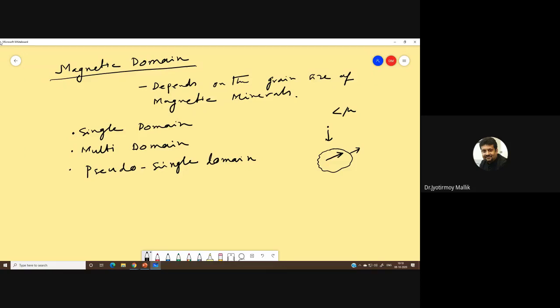Whereas if you increase the grain size of the magnetic minerals, within a single cell there are more than one magnetic moments present.